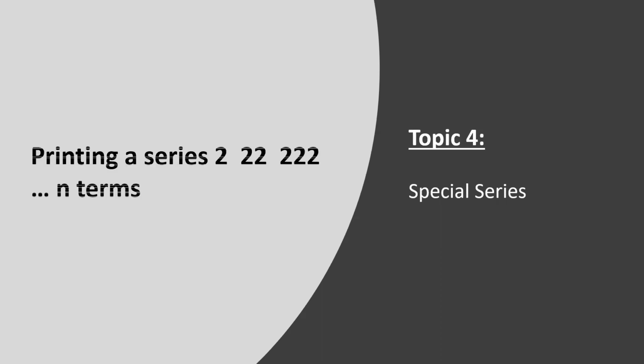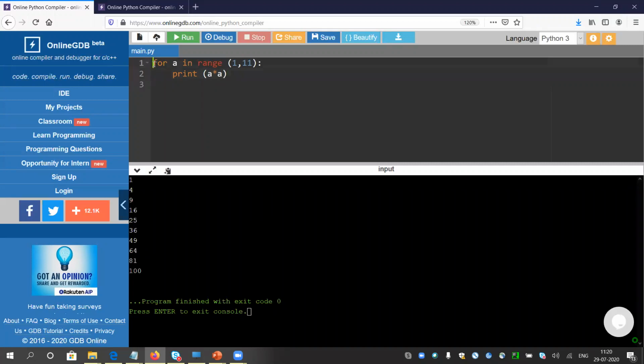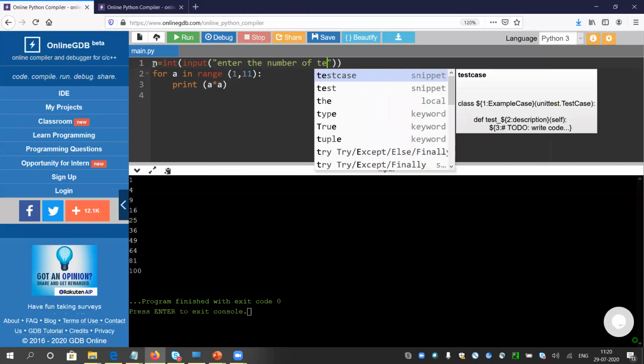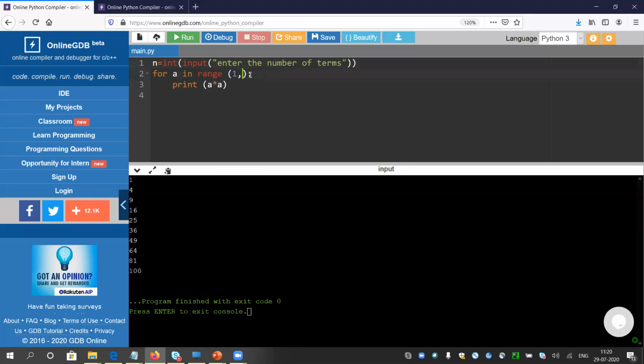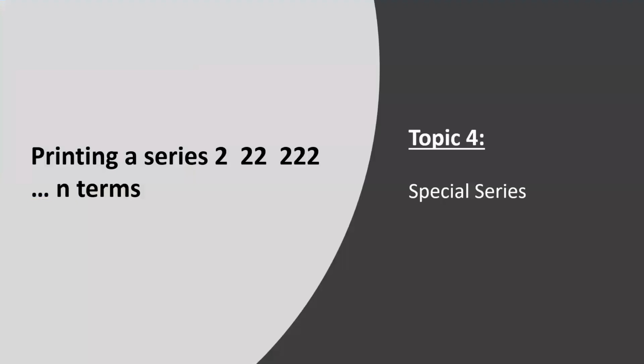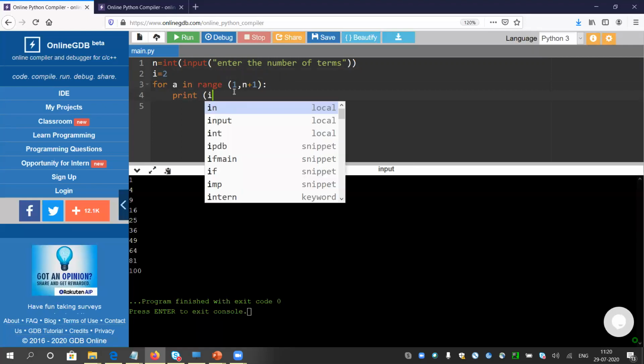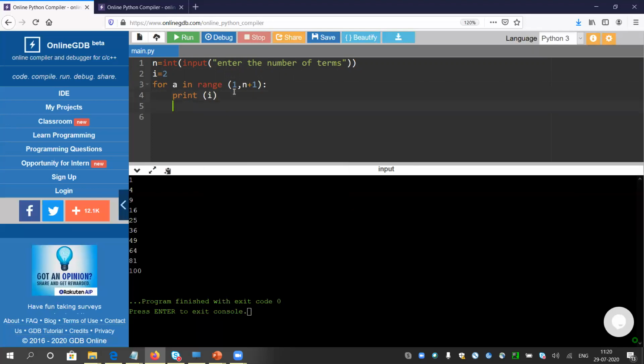Okay, so for special series, we only have one problem here: 2, 22, 222 till n terms. n terms means we will take input from the user. User, please enter the number of terms. And we will iterate the value of a till n plus 1, and print the 222 series. It is also mathematical, but you do not need to do mathematics by yourself. The computer will do that for you. Use the brain of the computer. Just write the logic.